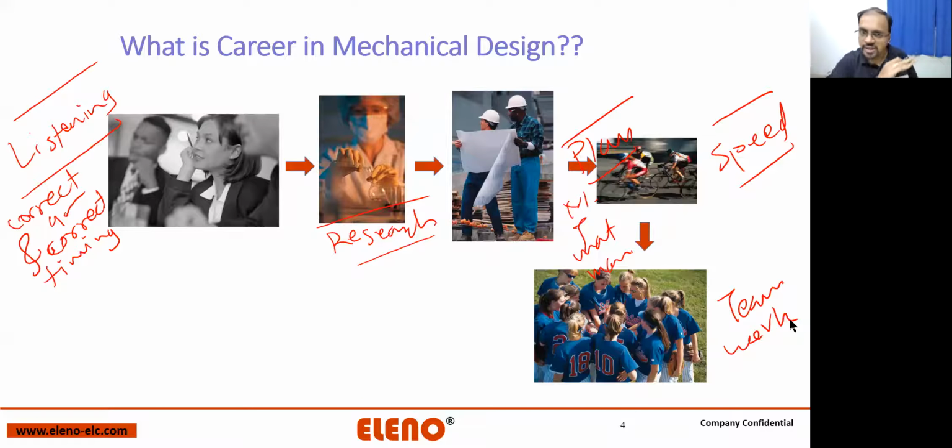Engineers are not artists, so we are supposed to always work in teams. And what is a team? A team is where you get some delegations, you are supposed to do a certain task, and the other person is going to complement your task. That is nothing but teamwork. Speed is utmost important. You will use various tools to speed up the activities.